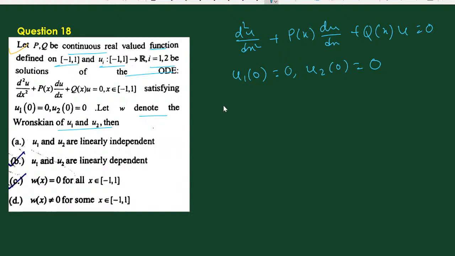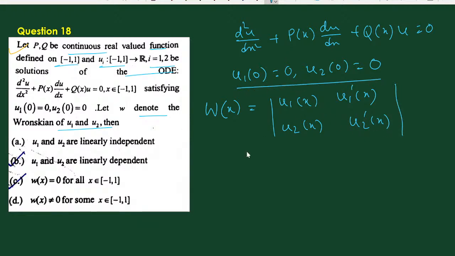Now if we calculate the Wronskian W(x), this is equal to the determinant of u1(x), u1'(x), u2(x) and u2'(x). At the point 0 these two values are given. So if we calculate the value at x equal to 0, this gives u1(0), u1'(0), u2(0) and u2'(0).